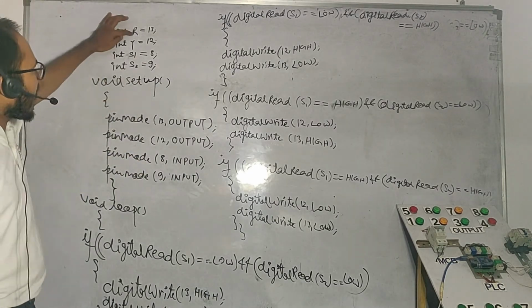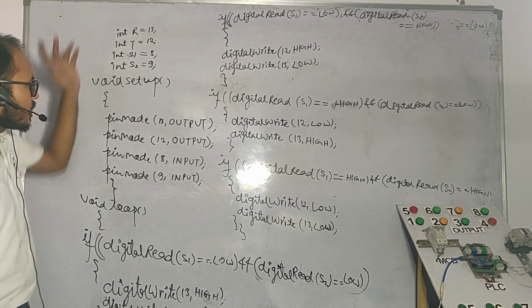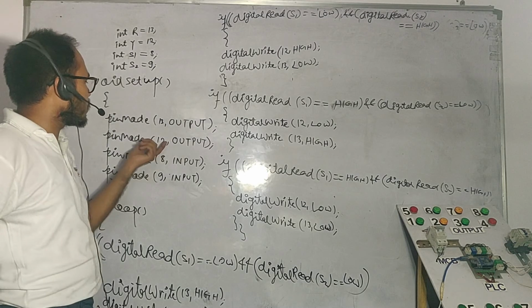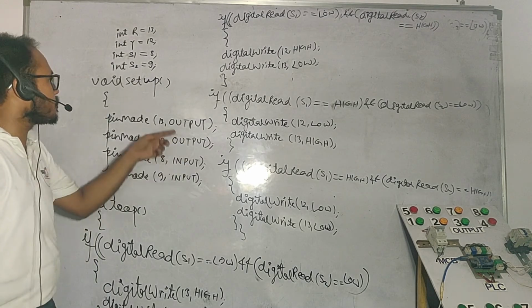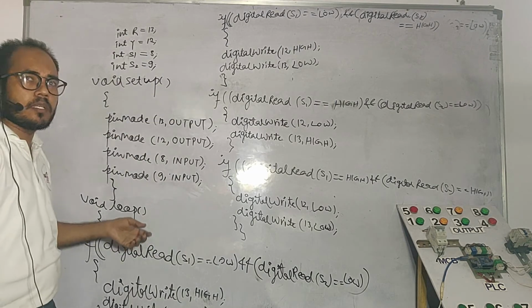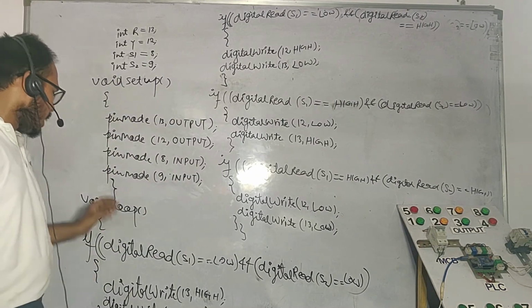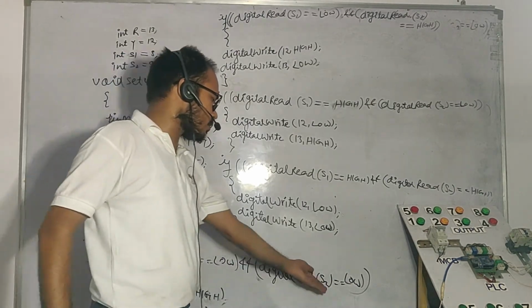We have the program: R 13, yellow 12, S1 8, S2 9. We have decided the 13 number pin, that means the red color will be the output, 12 will be the output, 8 number pin will be an input because we are going to connect the input button here, and 9 number will also be an input we are going to connect here. And the condition is if digital read S1 is low, digital read S2 is low.